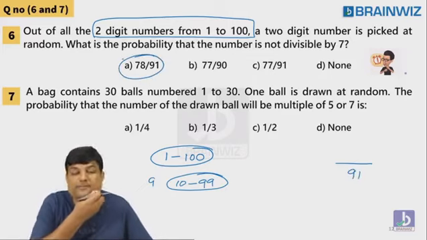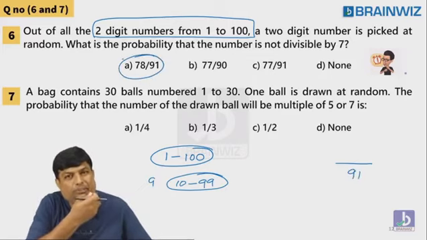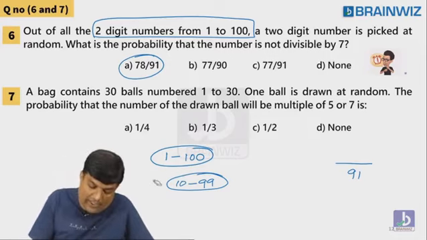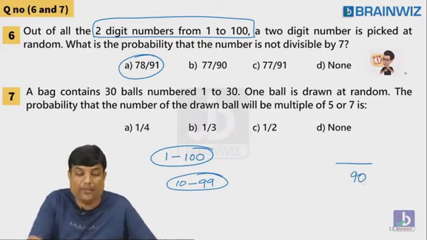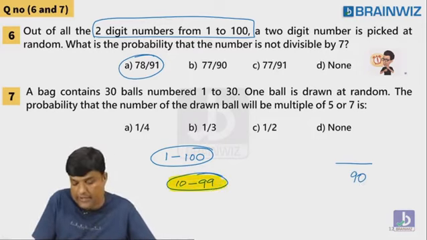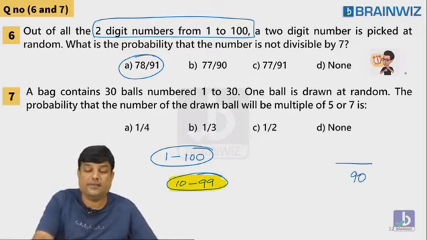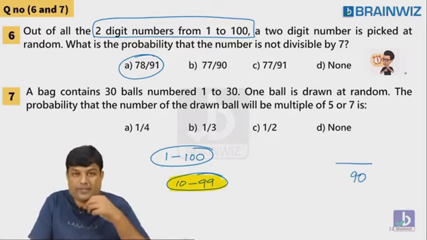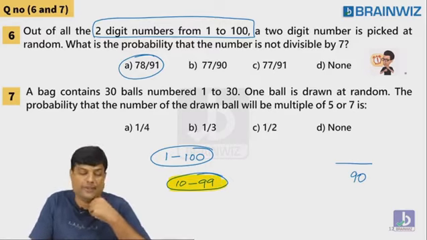answer as Agra. Understood why some people are wrong? It's not 91, sir. 90. Denominator is 90. So tell me, how many numbers are there from 10 to 99? From 10 to 99, guys, there are 100 numbers. No. There are 91 numbers. No. There are 90 numbers.